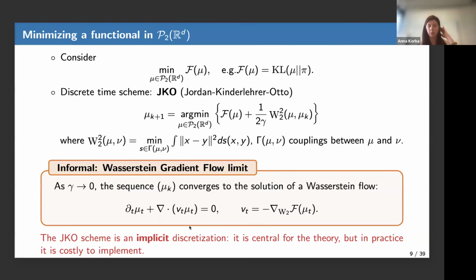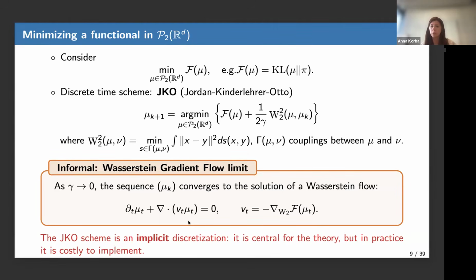This JKO scheme is useful for practice because it leads to a discrete time algorithm, and it's useful for the theory because this is how you basically prove the existence of Wasserstein flows. But in practice, it's still an algorithm that is very costly to implement because it is implicit.